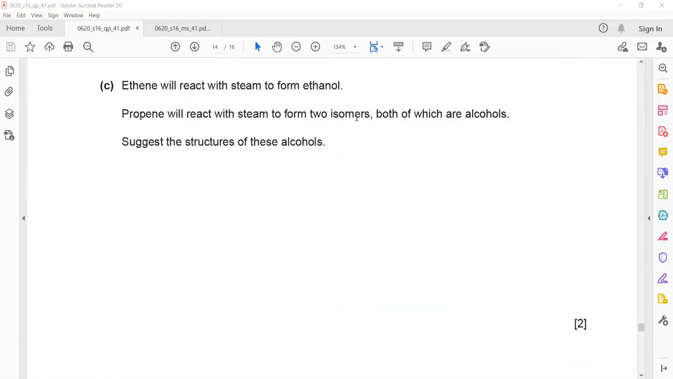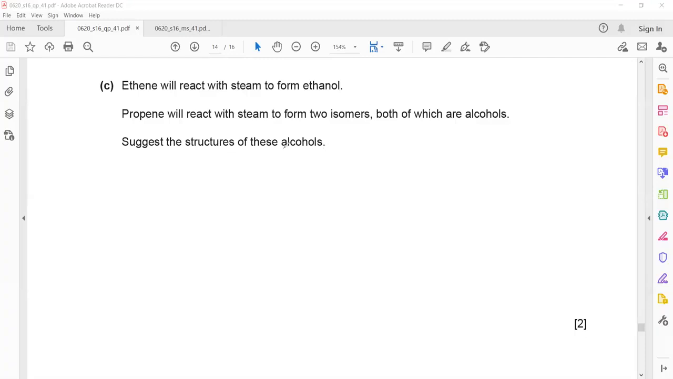Next part, ethene reacts with steam to form ethanol. If propene reacts with steam, what will be the product? Alcohol. Yeah, which alcohol will be there? If ethene plus steam gives ethanol, propanol will be there.